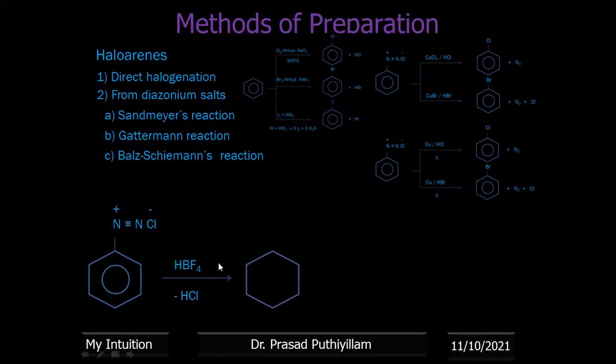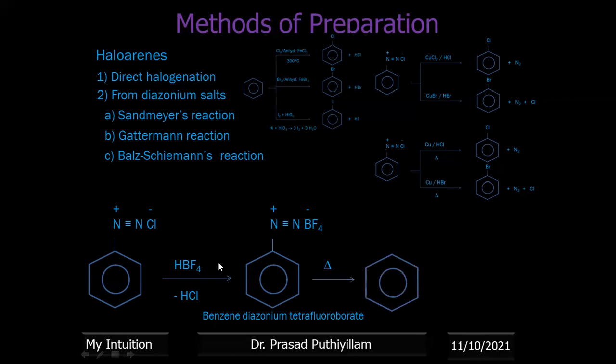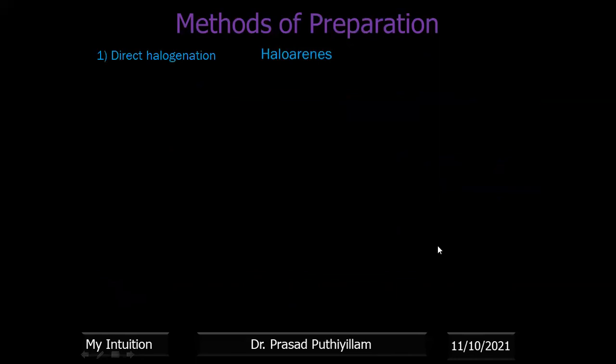Removal of HCl takes place. It becomes an intermediate complex, which is benzene diazonium tetrafluoroborate, which on heating will give the corresponding fluorobenzene and liberation of N2 and BF3. To get aromatic fluorides or fluorobenzene, this particular name reaction is very important to remember.